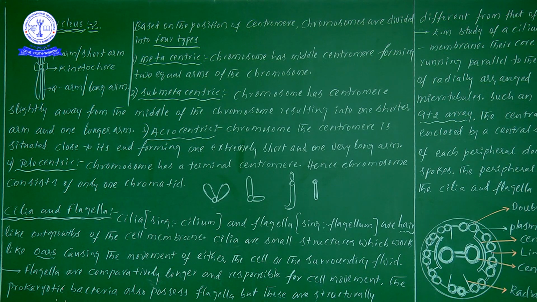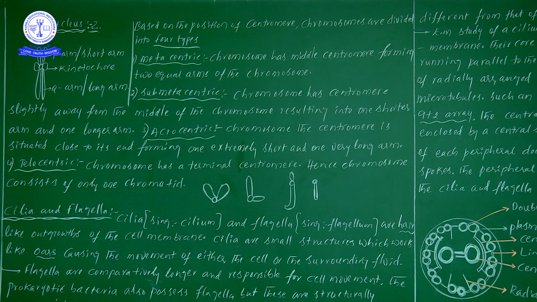Equal in length means, come down and watch this diagram. In the middle is the spherical-shaped structure, the centromere, and on both sides we are observing two chromatids. So these two chromatids, or two equal arms, are there. That particular chromosome we will consider as metacentric. Next one, submetacentric.